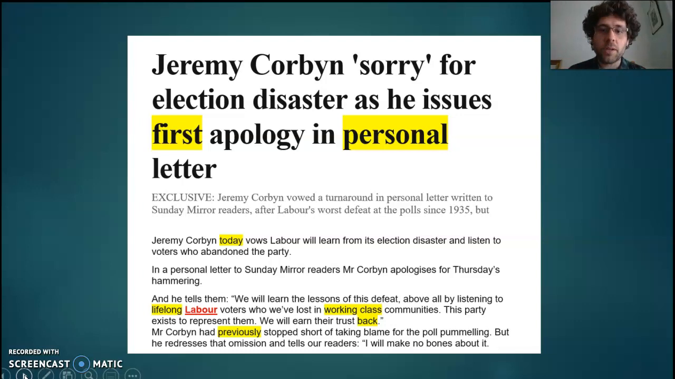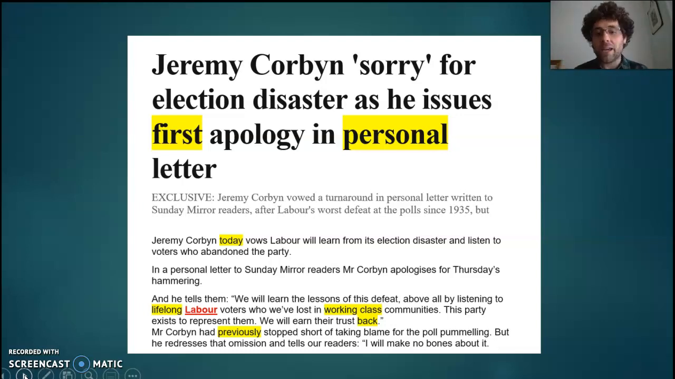Notice what they do though here. He issues first apology in personal letter. What the Mirror are doing there with that attributive adjective, first, and attributive slash evaluative, you could argue, adds a bit of a value judgment here. It's stressing the idea that the Mirror have got an exclusive insight. It's the first time he's spoken out and they've got it. It's the most personal letter you're going to get. So the Mirror showing, in the way that the Guardian do it with facts being sacred, the Mirror showing their power to get the truth.